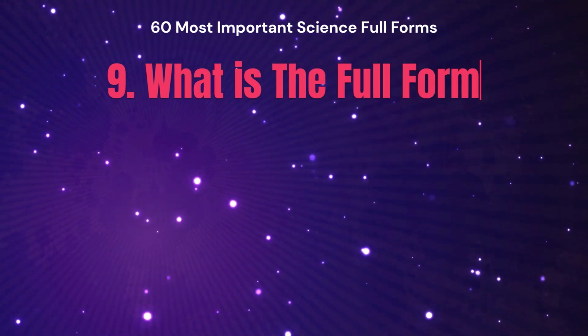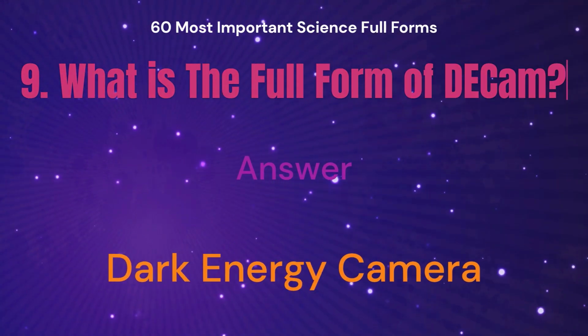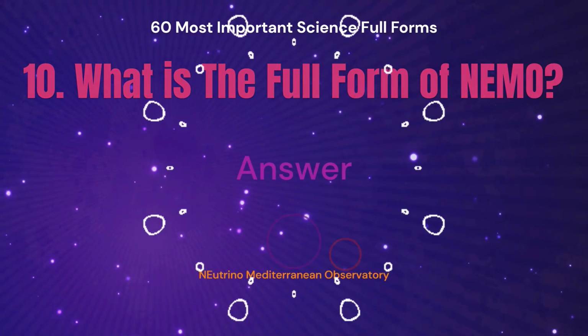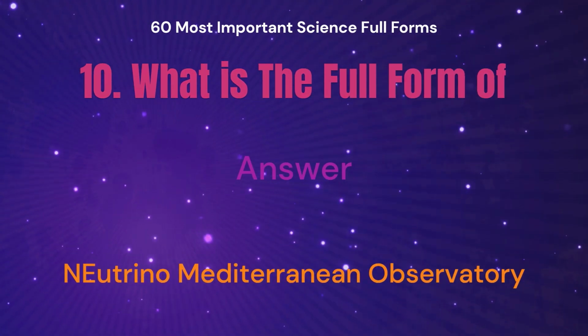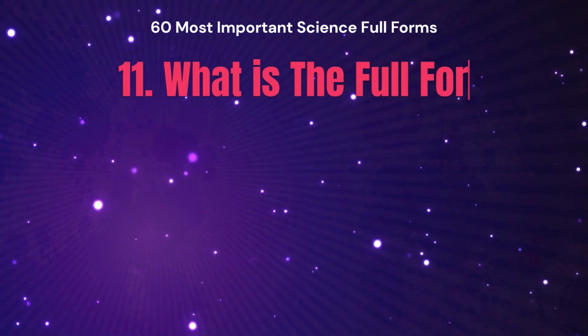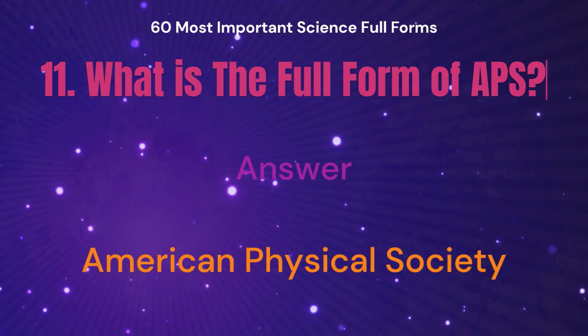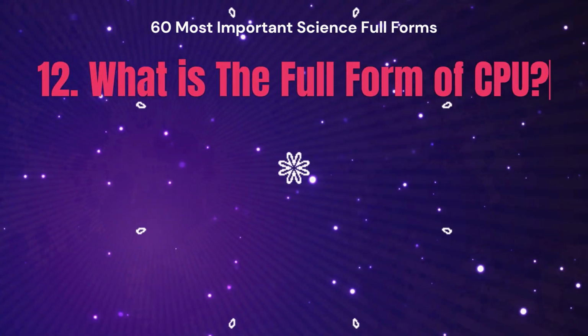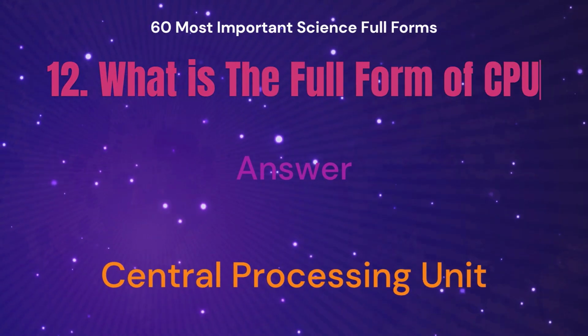What is the full form of DCAM? The answer is Dark Energy Camera. What is the full form of NEMO? The answer is Neutrino Mediterranean Observatory. What is the full form of APS? The answer is American Physical Society. What is the full form of CPU? The answer is Central Processing Unit.